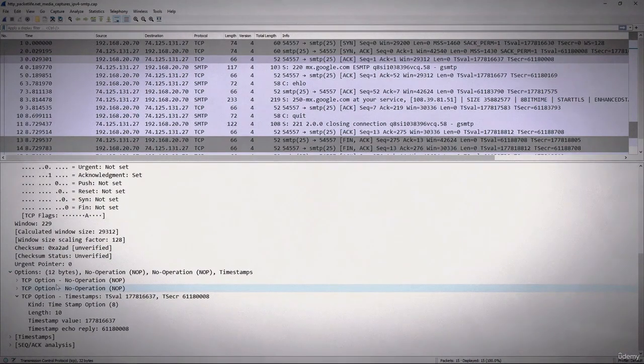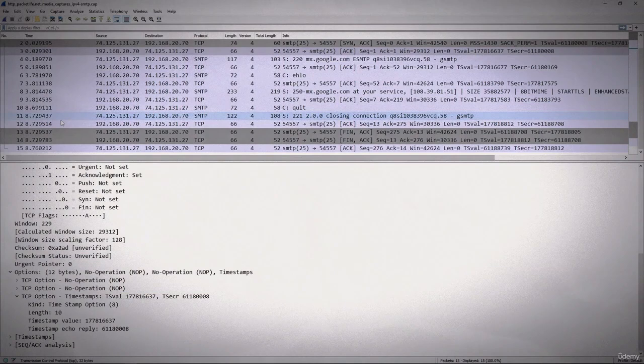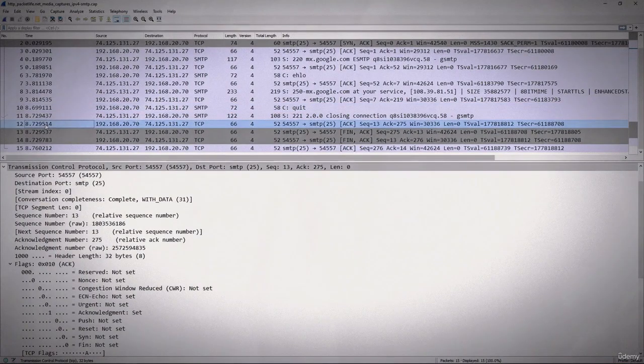Now we'll bring this back, and now we'll take a look at the end of the conversation down below. We'll go to frame 12.